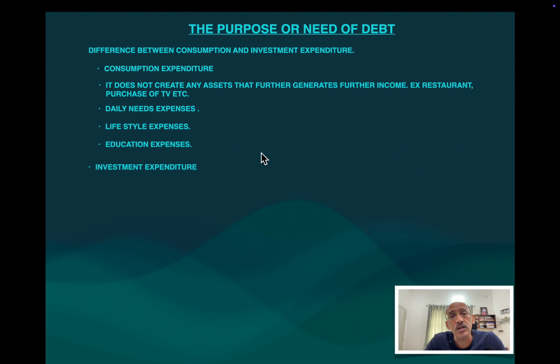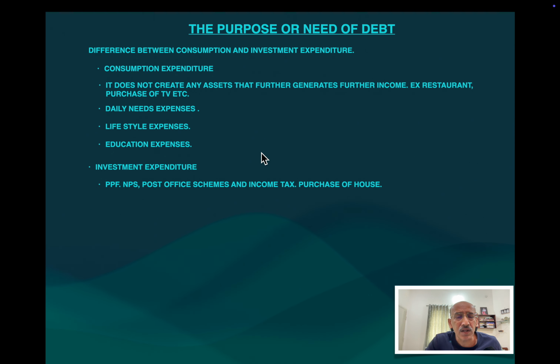Okay. Now what are the investment expenditures? Suppose you invest in public provident fund, you invest in a fixed deposit, or in a post office scheme or RBI bond. These are all investment expenditures. These expenditures will give you returns. Public provident fund will give you returns, NPS will give you returns, post office schemes also give you regular returns.